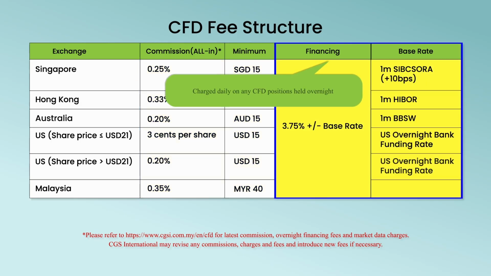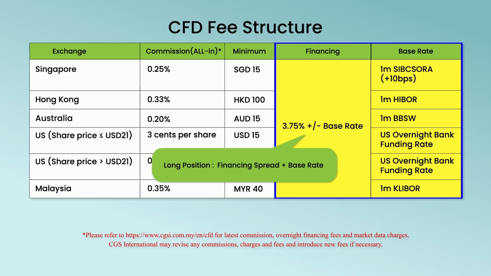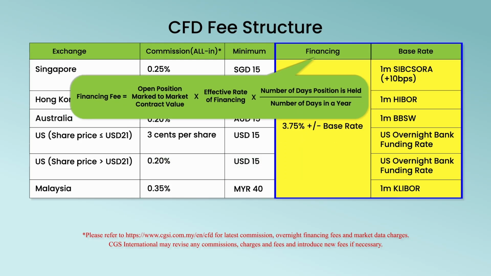A financing fee is charged daily on any CFD positions that you hold overnight. It is computed based on the end-of-day marked-to-market value of your CFD positions and charged on full contract value. The effective rate of financing fee per annum is the financing spread plus base rate for long positions or financing spread minus base rate for short positions. The financing fee is equal to the open position marked-to-market contract value times the effective rate of financing fee times the number of days the position is held divided by number of days in a year.